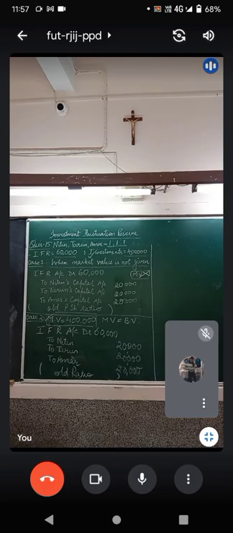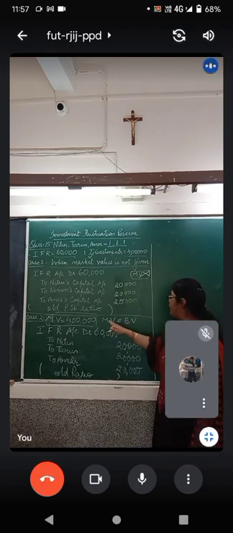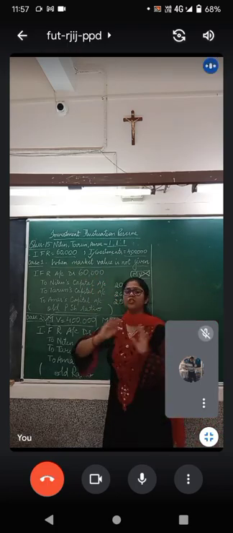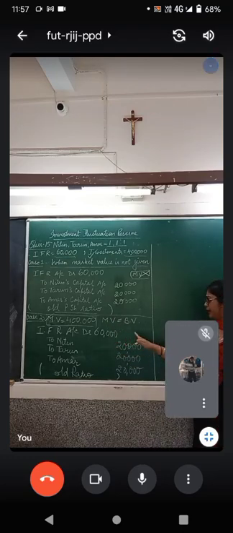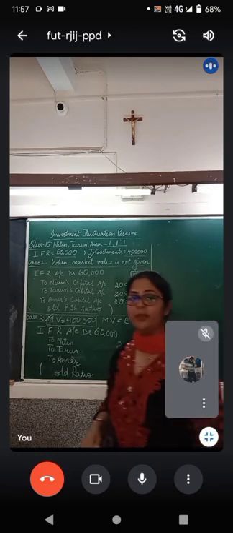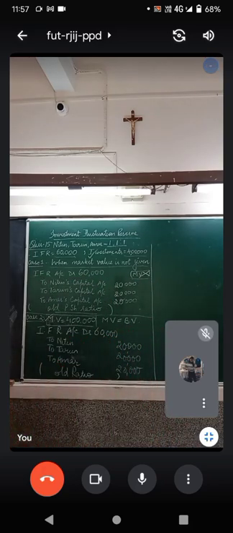I am sure there is no confusion regarding the old ratio and the new ratio now. Old ratio was 1:1:1, and that is why when the market value is not given, then too it will be divided in the old ratio. When the market value is equal to book value, it means the reserve was not utilized. Then again, the investment fluctuation reserve account will be debited with rupees 60,000 as a whole, and it will be credited with rupees 20,000 each, because each of the partners were sharing profits and losses in equal proportion as their old ratio. Copy down both these entries, then we will switch to the third case.